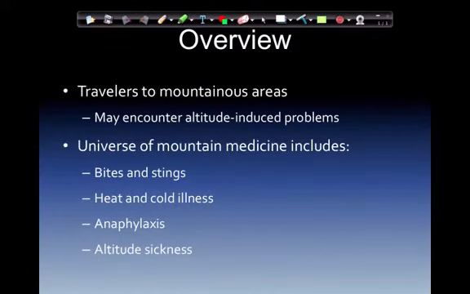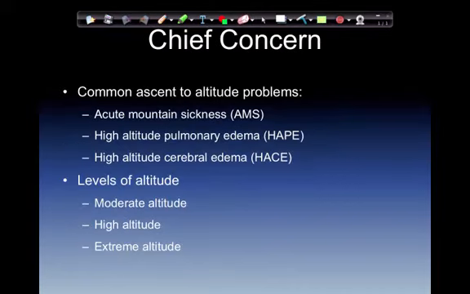So, travelers to mountain areas may encounter altitude-induced problems. The universe of mountain medicine includes bites and stings, heat and cold illness, anaphylaxis, and altitude sickness. Chief concern: common ascent to altitude problems. We get acute mountain sickness, high altitude pulmonary edema, or HAPE, and high altitude cerebral edema, or HACE. Levels of altitude: low altitude, below 8,000 feet; moderate altitude, 8,000 to 12,000 feet; high altitude, 12,000 feet to 18,000 feet; and extreme altitude, above 18,000 feet.